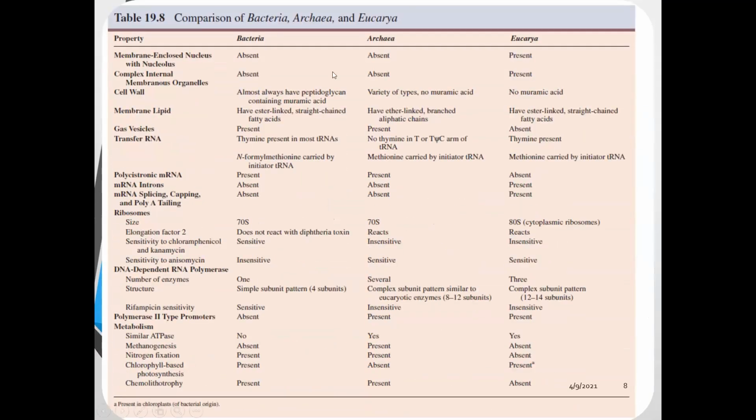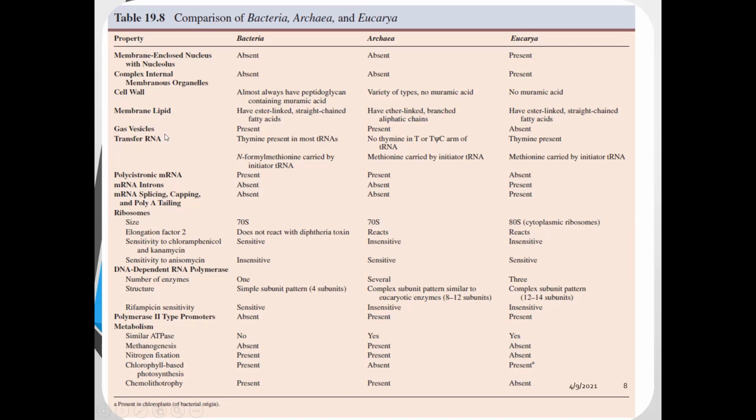This is the comparison between bacteria, archaea, and eukarya. Archaebacteria have certain characteristics which resemble bacterial cells, and some of them are quite similar to eukarya. In this, you can see the cell wall: almost all bacteria have peptidoglycan containing muramic acid, while archaea have a variety of cell wall compositions and no muramic acid, the same as eukarya.